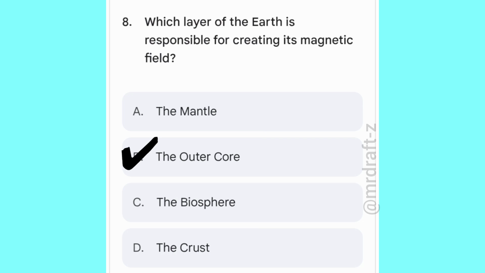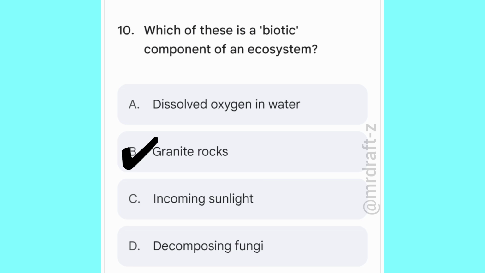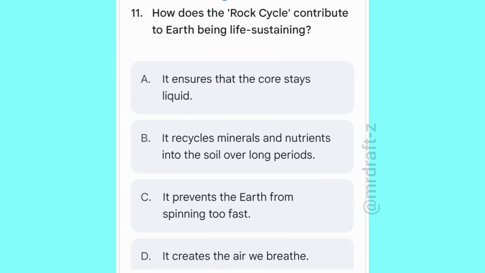Correct option: the outer core. Which of these is a biotic component of an ecosystem? Options are dissolving oxygen in water, granite rocks, incoming sunlight, decomposing fungi. Correct option: decomposing fungi. How does the rock cycle contribute to Earth being life sustaining?